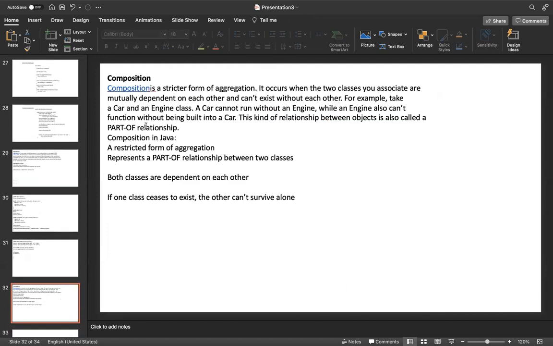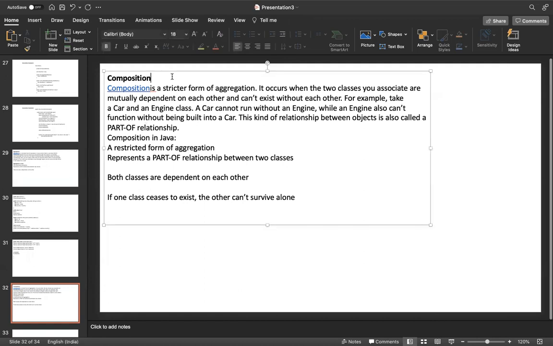Then the next level is composition. Composition is nothing but a has-a relationship that is bidirectional. Has-a relationship means bidirectional. Take an example like a car and engine. Without a car, there is no engine. Without an engine, there is no car. This is the bidirectional has-a relationship.